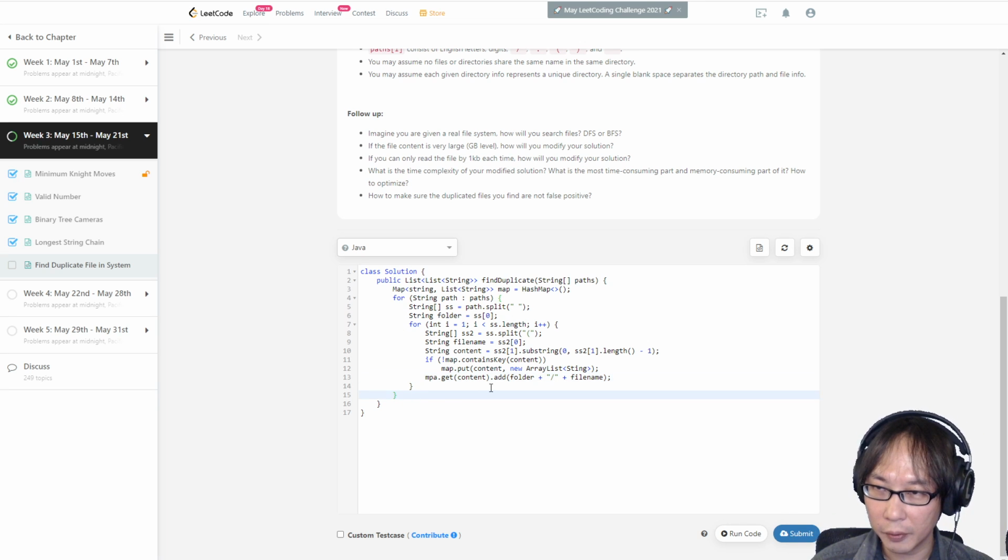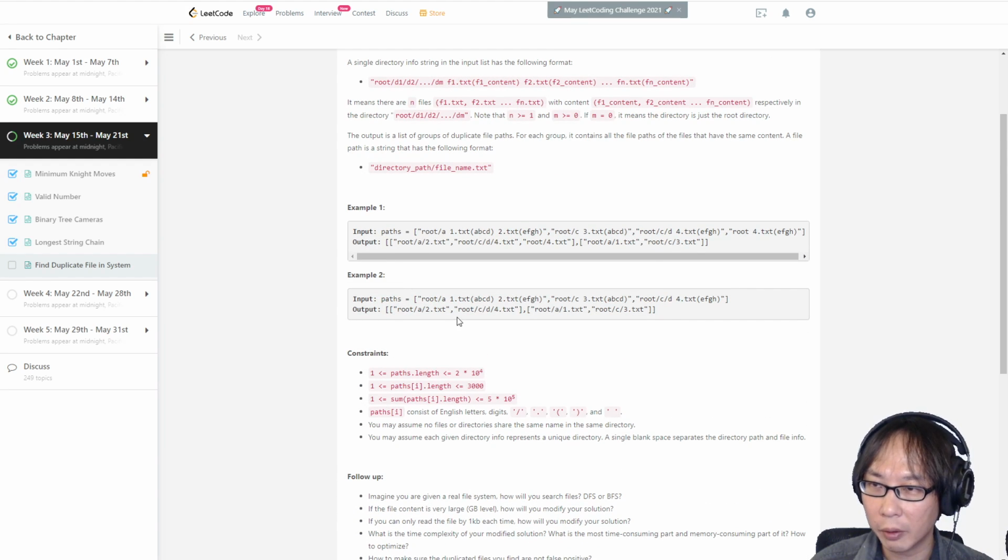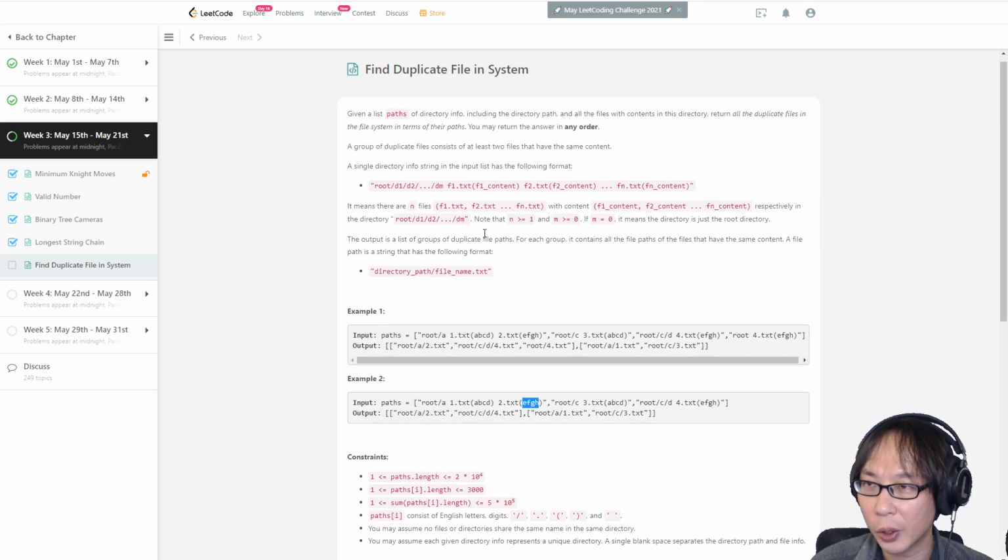And after that, we only return the duplicates, right? So if there's no duplicate, we are not going to return it, right? So let's see if we have anything in the example that is not duplicate. We don't. Then how do I know? I mean, how do I know all the duplicate files in the file system in terms of their path.